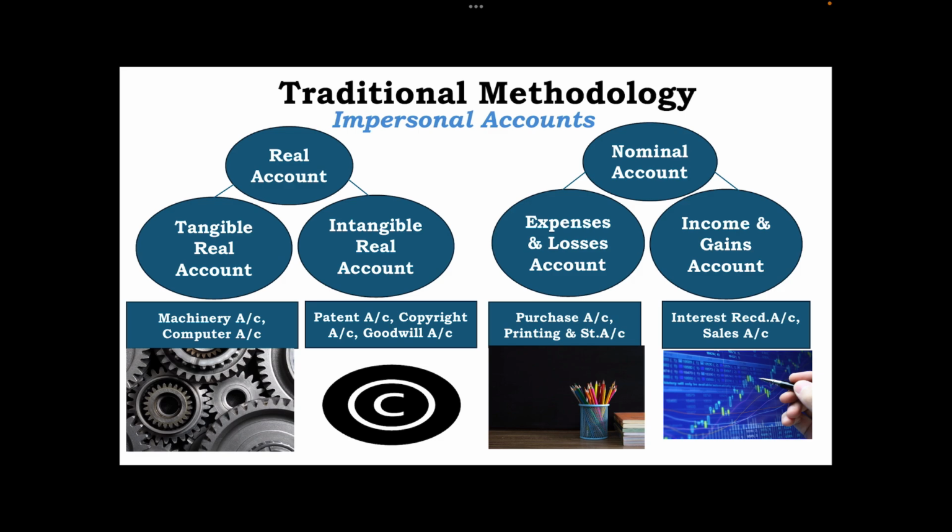In the nominal account we'll see now the expenses accounts. So purchases account, printing and stationery है, then audit fees है, then Xerox expenses है. They are all the expenses and losses account. And income and gains account will be what? That will be interest received है, sales account है. They are all the income and gains account.